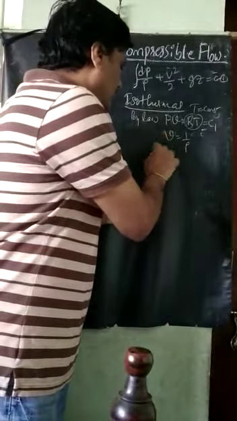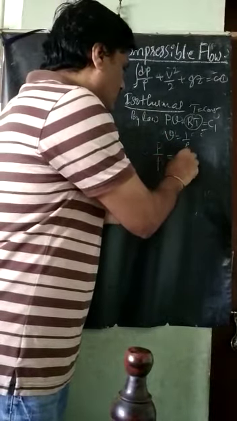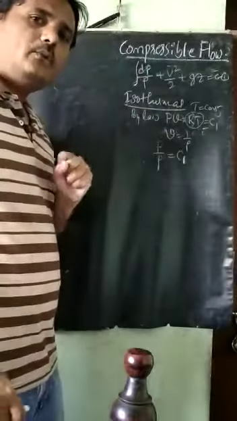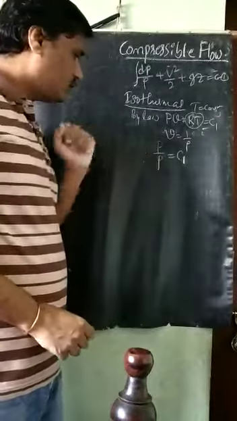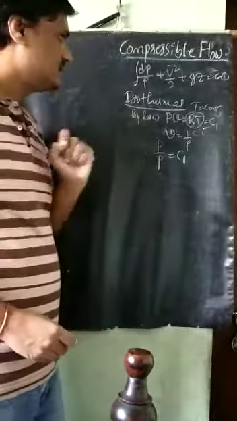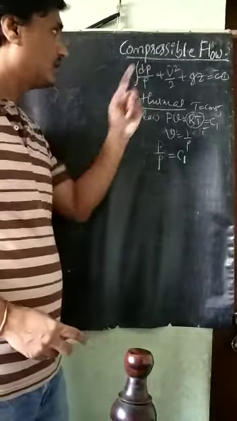This is P divided by rho is equal to C1. We need rho, because rho is changing in the case of the isothermal process for compressible flow.